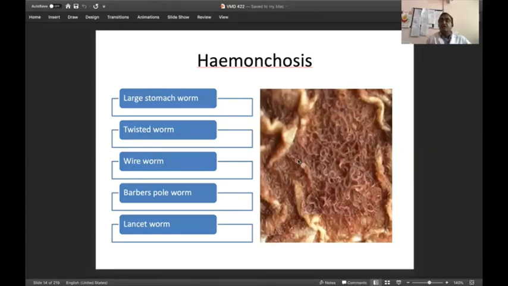There are a large number of synonyms for this disease. It's also called large stomach worm, twisted worm, or wire worm, and the most important is the barber pole worm. These are some of the synonyms which are asked in the questions, and they are very, very important. Sometimes the question comes like, a barber pole worm is a disease of dash. It is a disease of sheep and goat, and it is also known as lancet worms.